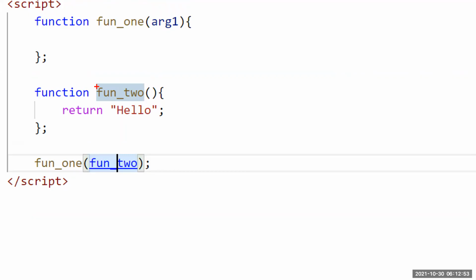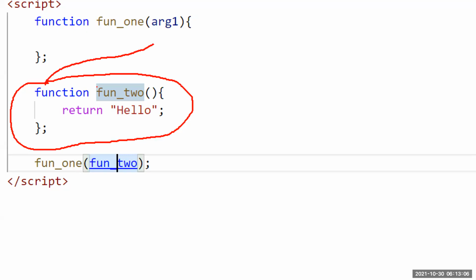Anyone? Internally what happened? Function 2 definition stored into the argument 1, na. Yes, sir. Shravan, not a joke, because you are from an IT background. Yesterday around 40 minutes we discussed this one, but you are saying hello stored.